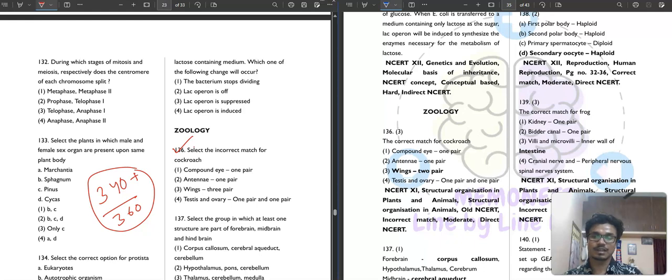So select the incorrect match for the cockroach. It is saying that compound eye 1 pair, it is correct. Antenna 1 pair, it is correct. Wings 3 pair. So in cockroach, how many wings are there? 2 pairs of wings are there, so this is not correct. Then testis and ovary 1 pair and 1 pair. So both 1 pair, testis and ovary is present in cockroach, male and female respectively. So third option is your correct answer.